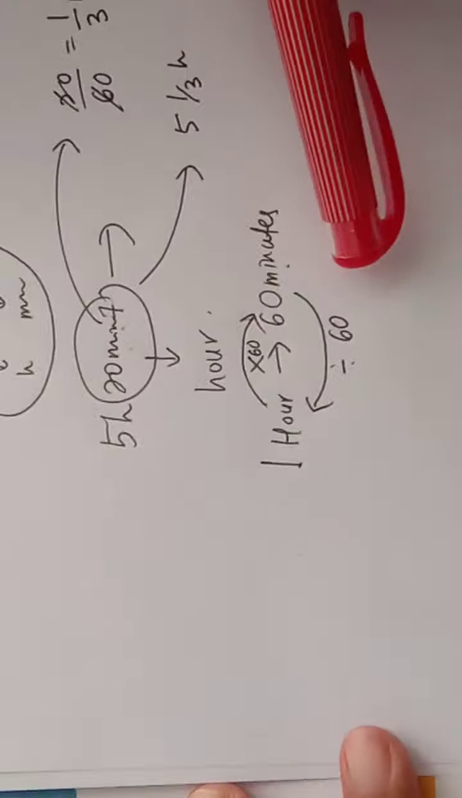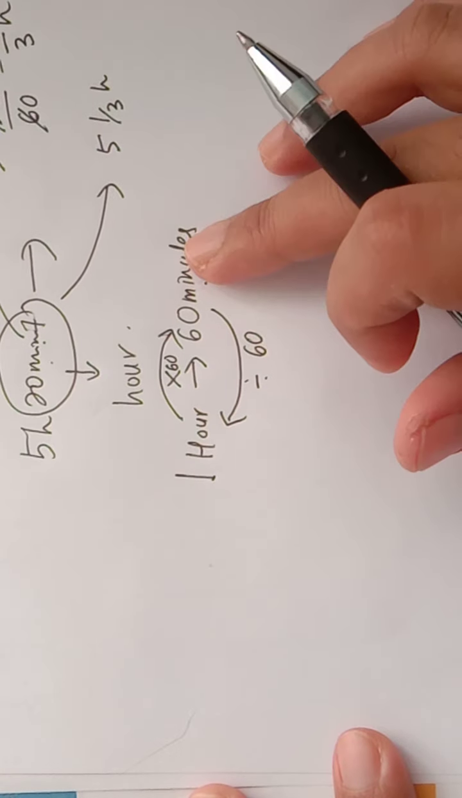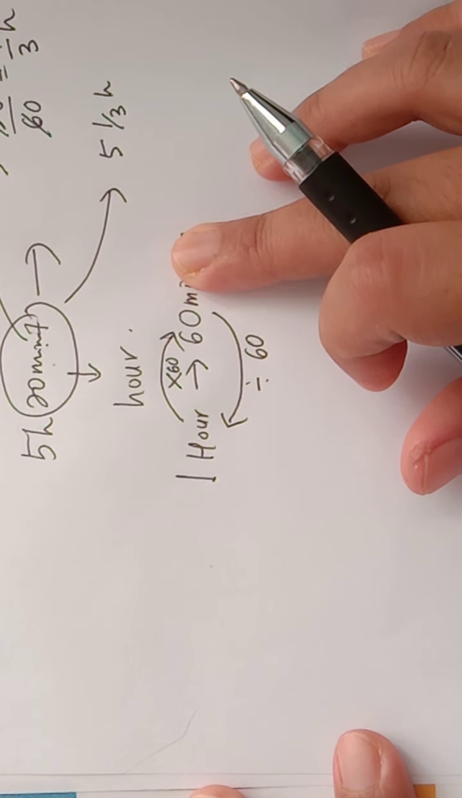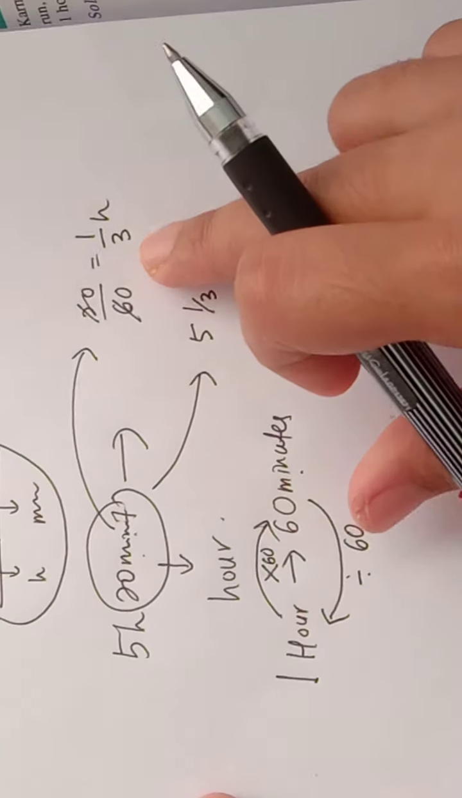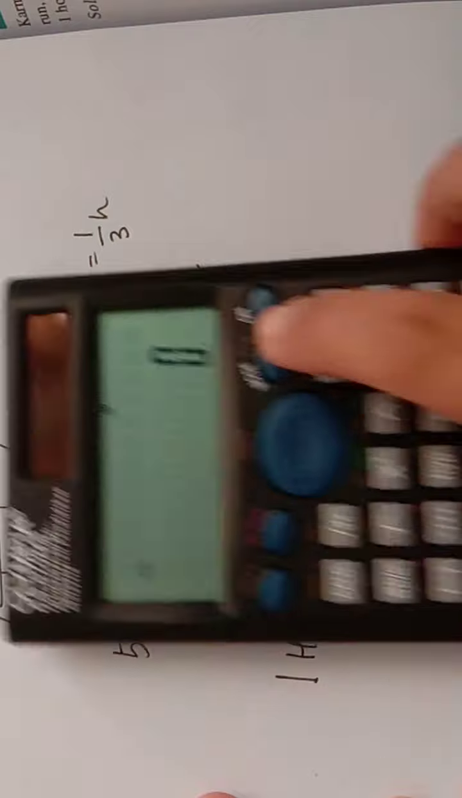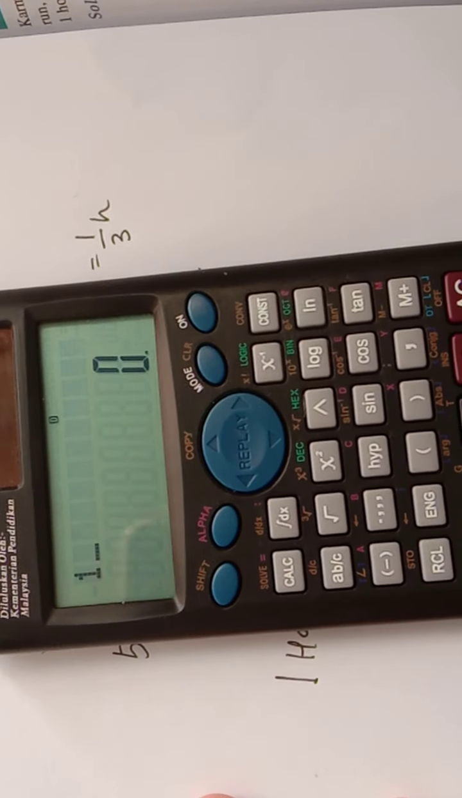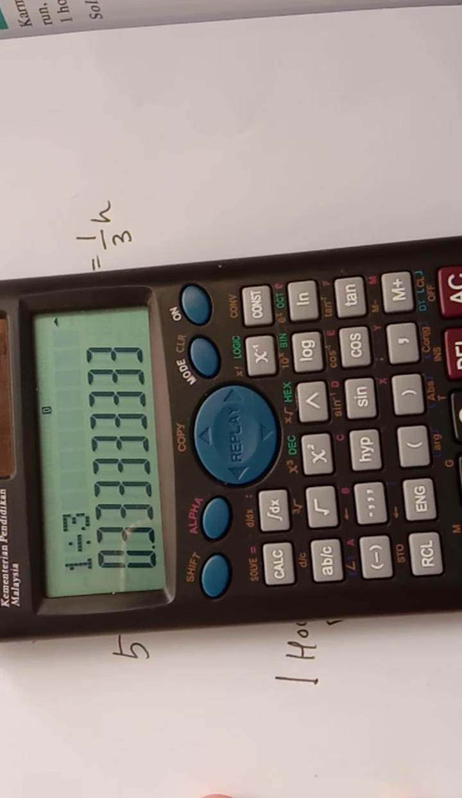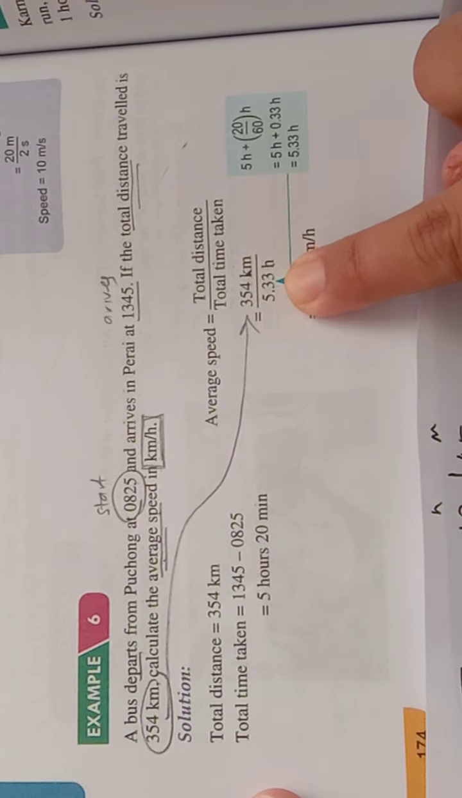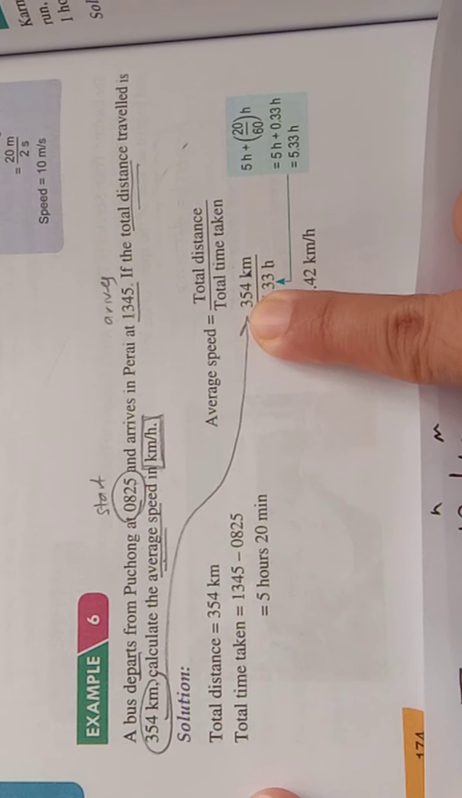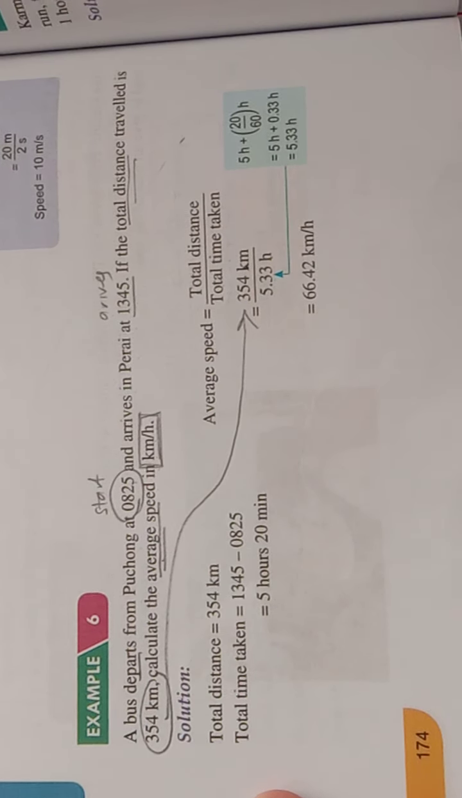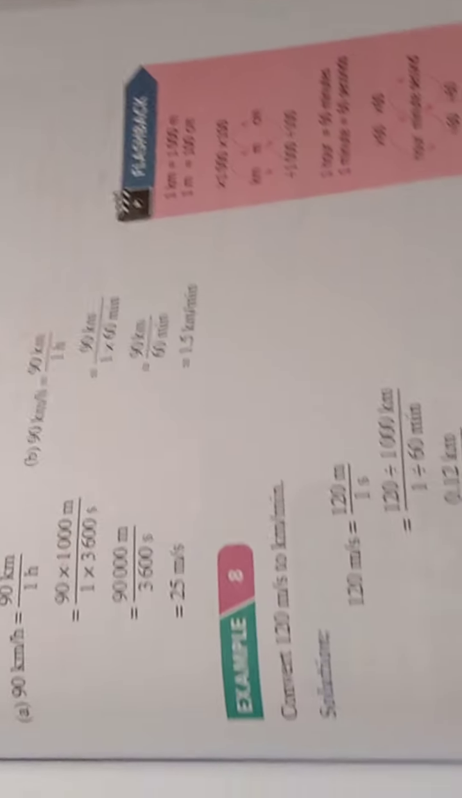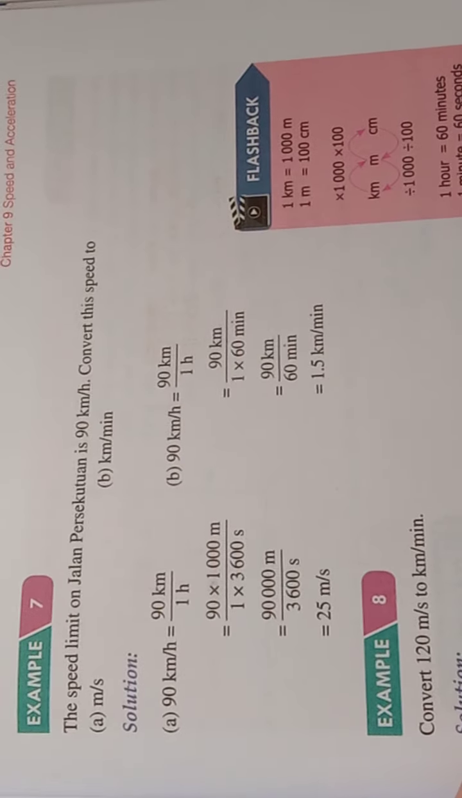So you need to use this formula: 1 hour, 60 minutes. Change from minute to hour, you need to divide by 60. Recall again 1/3: if we press the calculator, 1/3 is equal to 0.333. That's why the book uses 0.333. Okay, we continue with the next example, example 7.